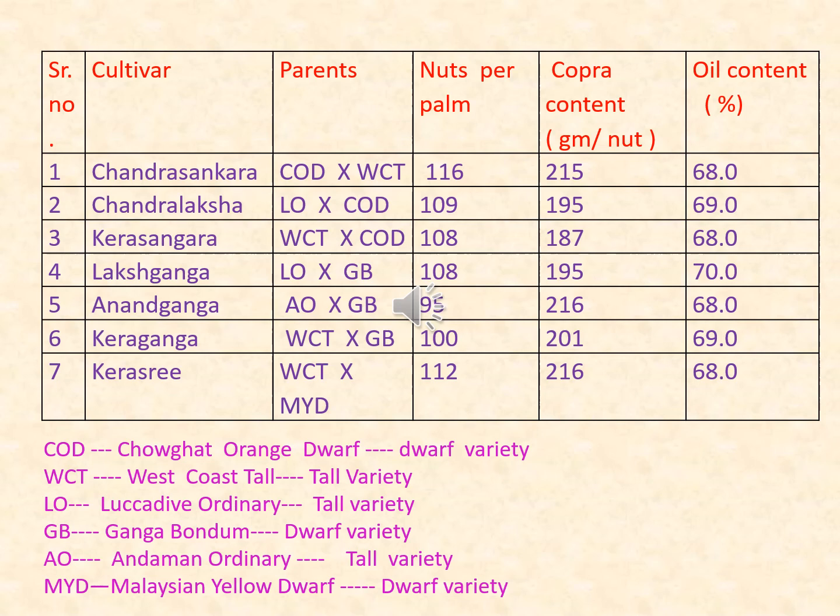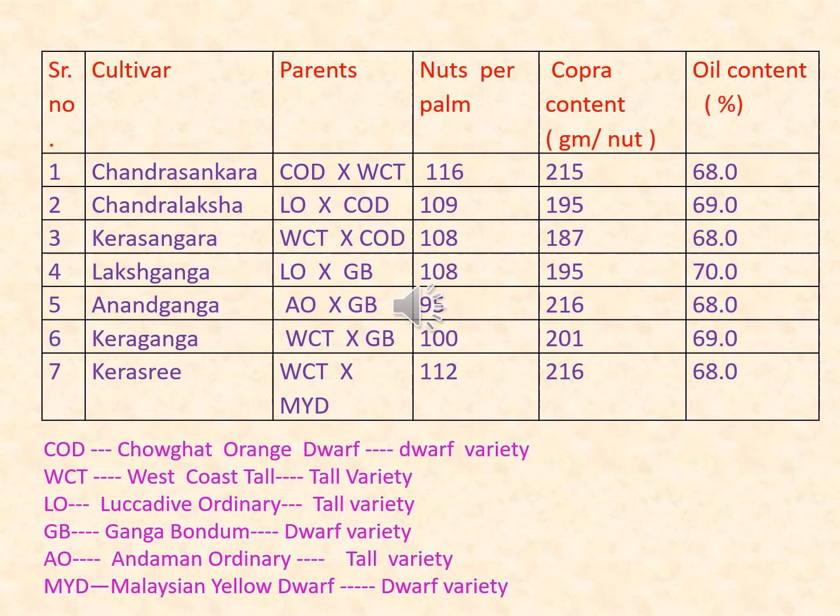There are certain hybrids which are produced. First hybrid is Chandra Sankar from Chowghat orange dwarf and West Coast tall variety. It has 116 nuts per palm per year.